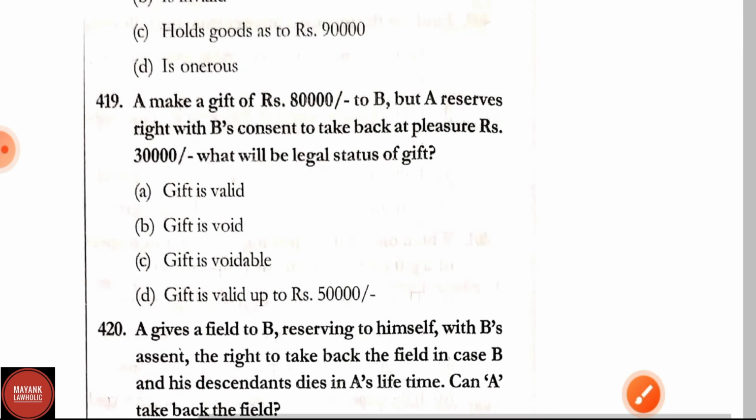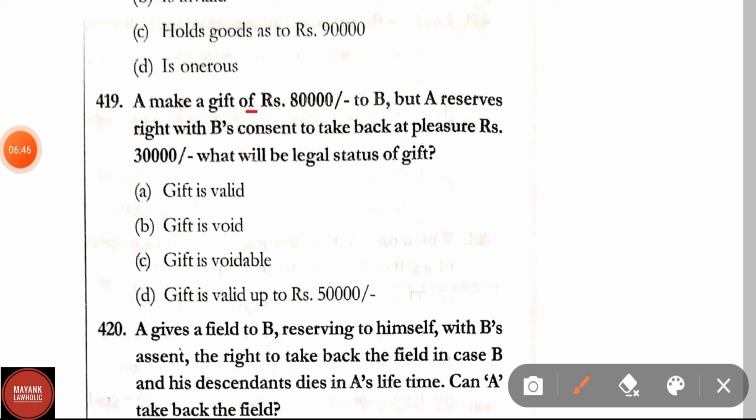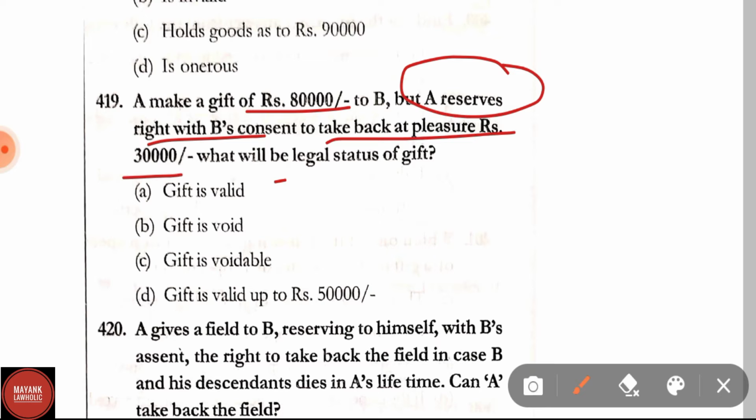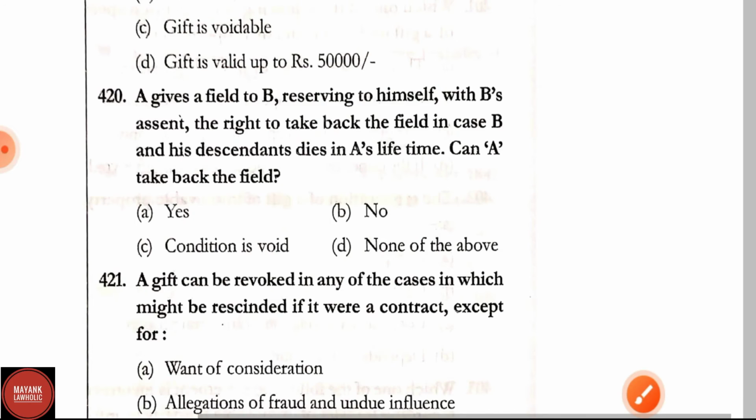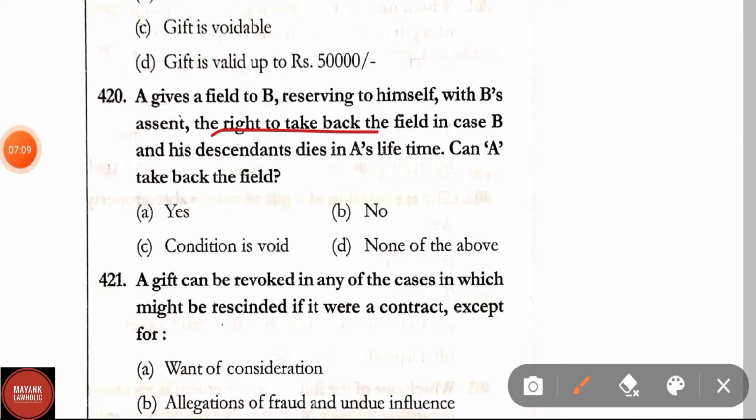Question number 419. A makes a gift of rupees 80,000 to B, but A reserves a right with B's consent to take back at the pleasure of rupees 30,000. What will be the legal status of the gift? Here, gift is valid up to rupees 50,000. Question number 420. A gives a field to B, reserving to himself with B's assent the right to take back the field in case B and his descendants die in A's lifetime. Can A take back the field? Correct answer is option A, yes.